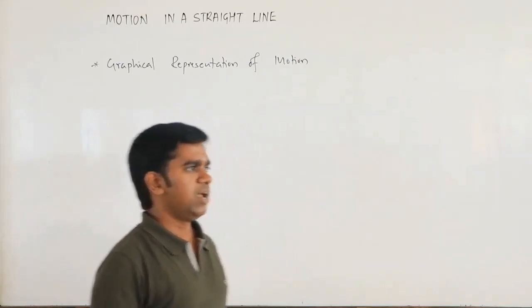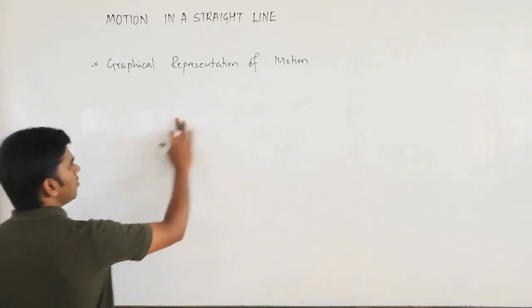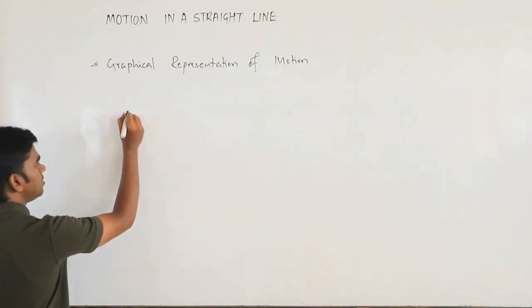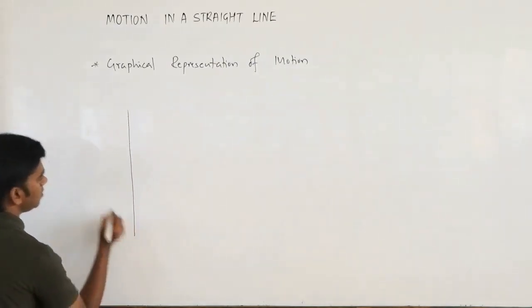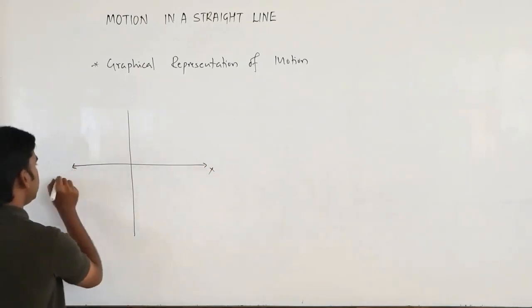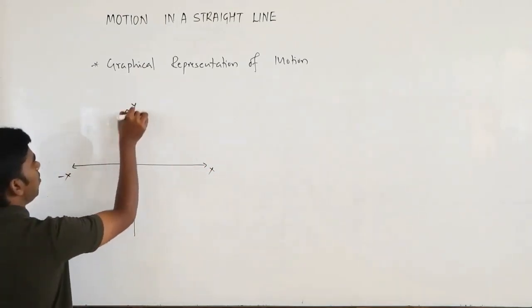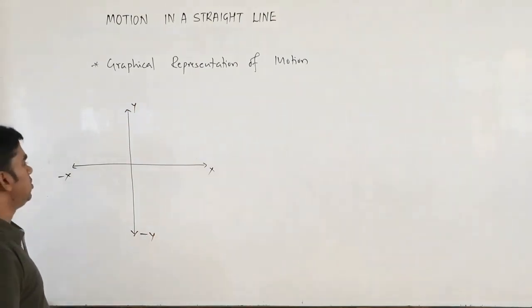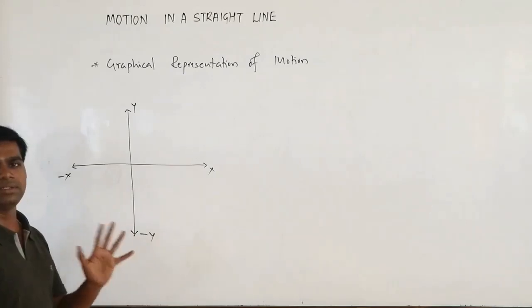Okay, so I am not going to take three coordinates here. I will take only two axes. This is one axis, this is another axis. This is the x axis, this side minus x, and this is the y axis, this side minus y. So this is one system of axes.